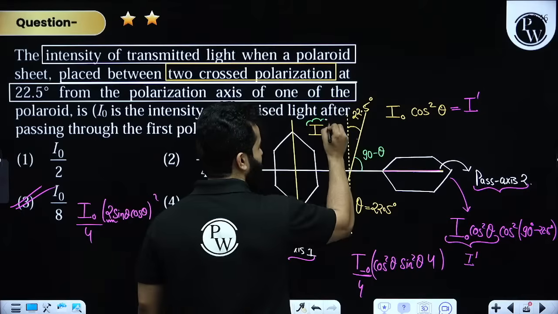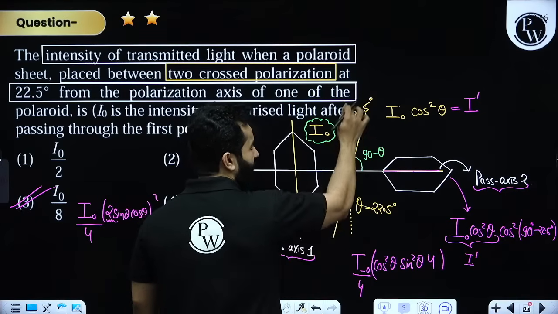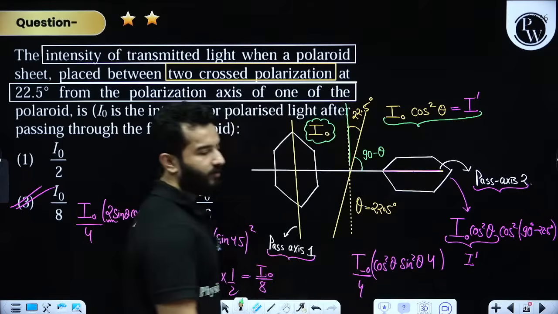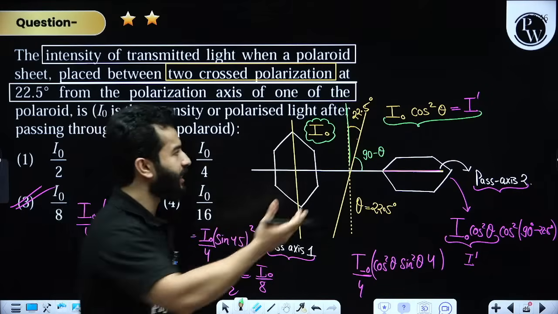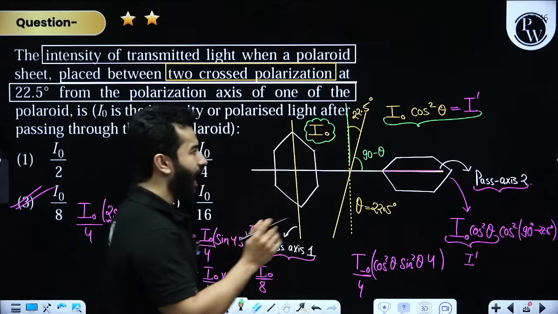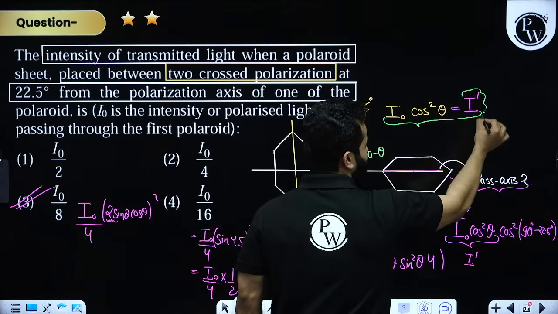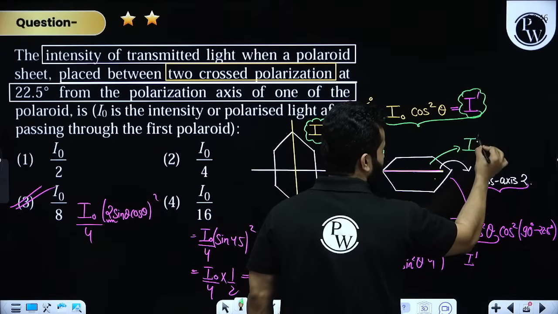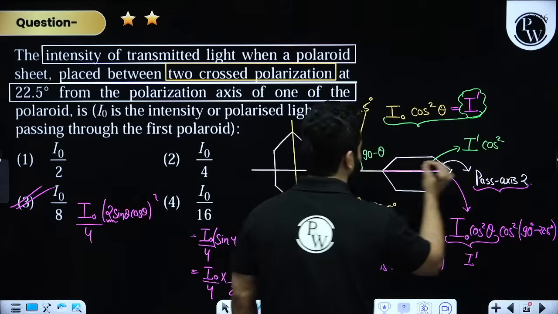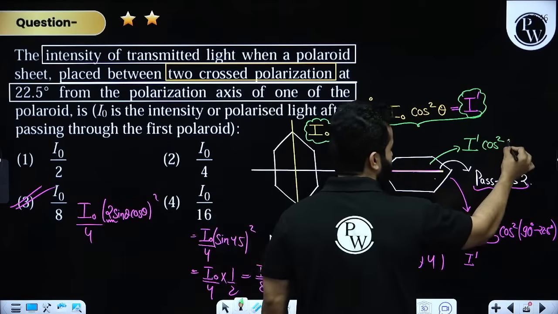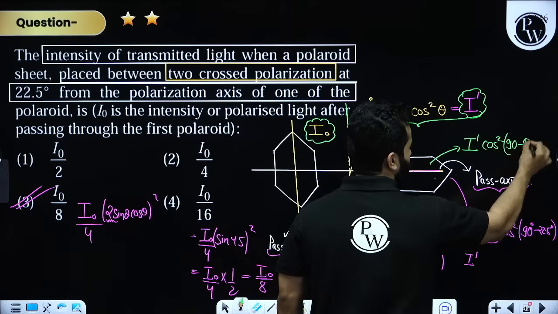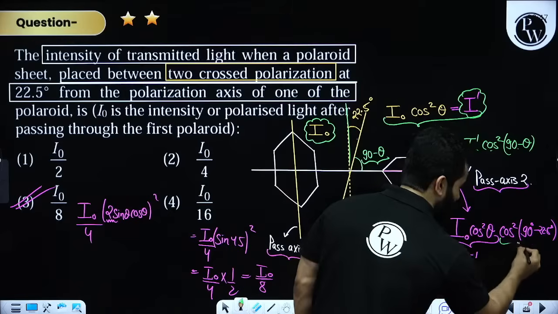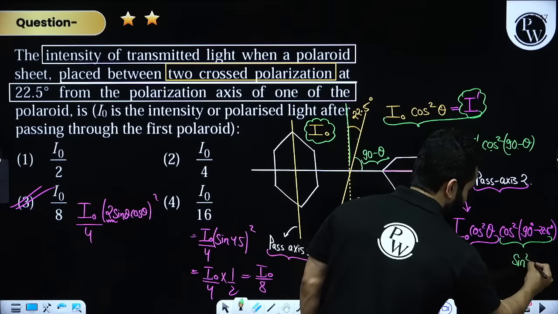And if this intensity is I naught, then the intensity after this polarizer will become I naught times cos square theta, Malus law. Let's suppose this intensity is I dash. So after this Polaroid, intensity will become I dash multiplied by cos square, and now the angle is 90 minus theta. So dosto, cos of 90 minus theta is sine theta. That means this will become sine square theta.